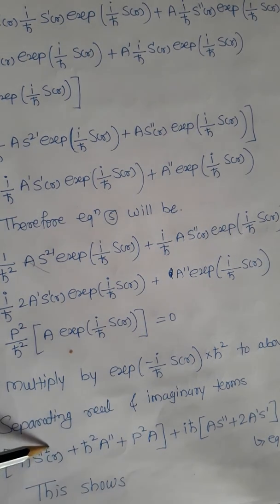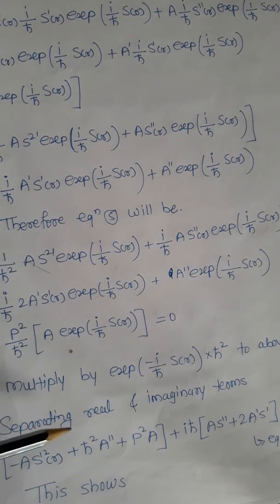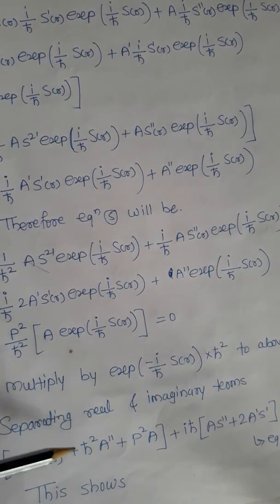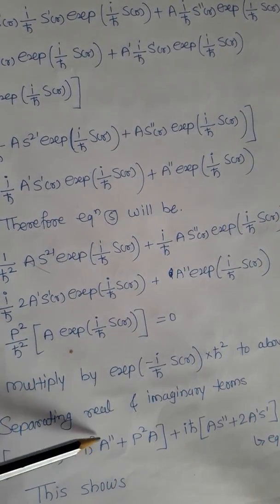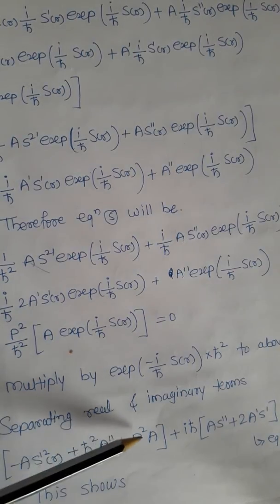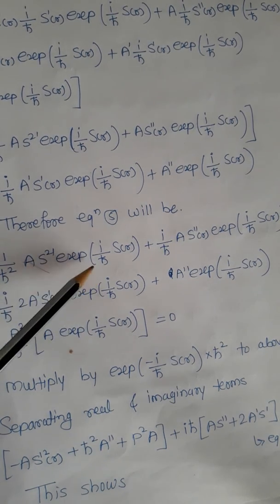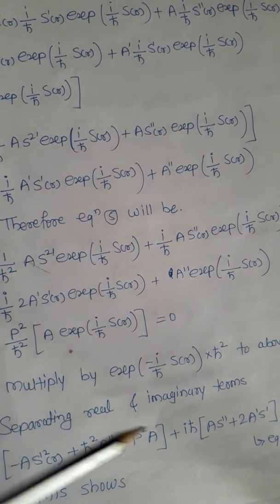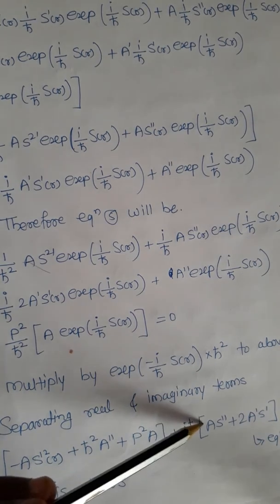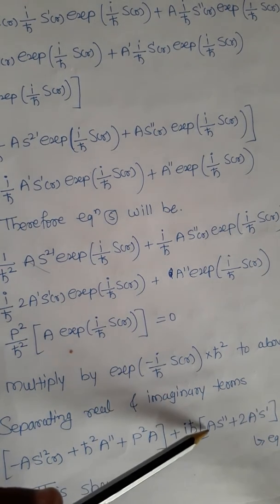S dash 2, or A S 2 dash, that's the same. Now plus h cross square upon A double dash plus p square A. This term we have taken as it is. After dividing the terms of exponential, i h cross will be cancelled after multiplying, then plus i h cross, plus i h cross A S double dash.